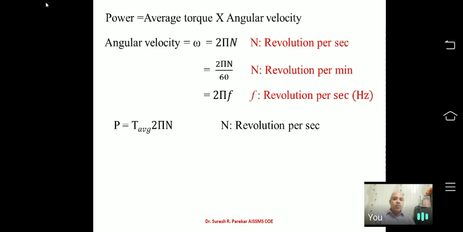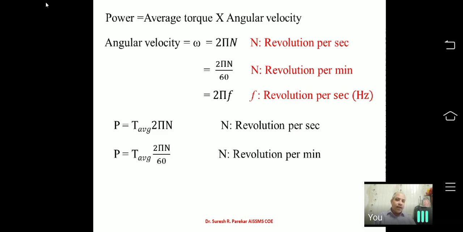And then we are going to get P equal to T average into 2 pi n, because omega is 2 pi n. But always keep in mind that we have n value in revolutions per second, or in revolutions per minute, or given as frequency.